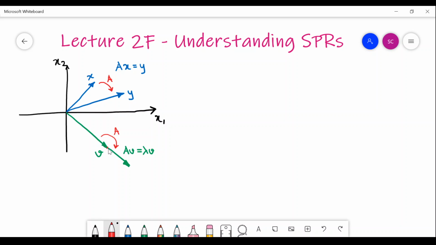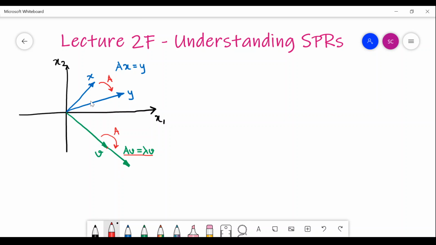The scalar lambda, here I have taken it as greater than 1. It can be positive less than 1, then it will shrink its length. It can be negative also, which means it can reverse its direction, but it will be along the same line. So such special vectors can be there in the state space. These special vectors are termed as eigenvectors.